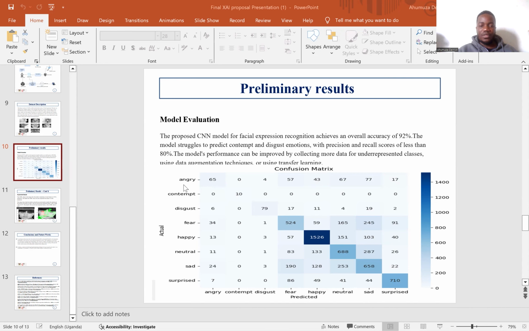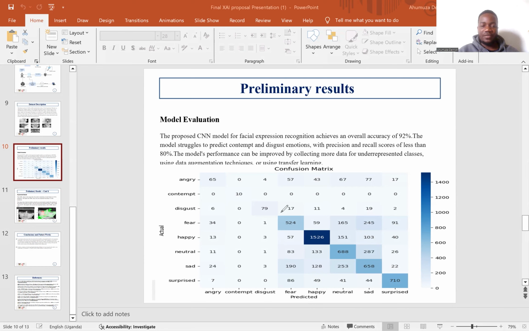And then from all this, we can see the different classes that were within the dataset. The one of surprised, then sad, neutral, happy, fear, disgust, contempt, and angry. But from the confusion matrix, we can see that since the majority of the images were happy, it can easily classify the happiness from someone's face.